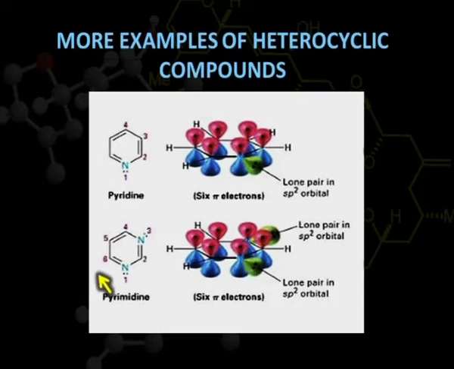In the case of pyrimidine, which is also a very important compound in biochemistry, we can see again that these lone pairs, this lone pair and this lone pair, are not participating in the delocalization. They are present outside the ring. But we are getting a total of 6 pi electrons, one from each orbital. Here we can see the ring is 6 membered, so one from each orbital, and in this way we get a total of 6 pi electrons. Each atom is sp2 hybridized and the compound is cyclic also.